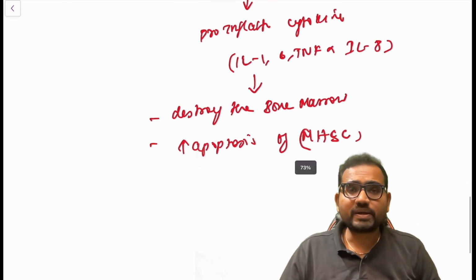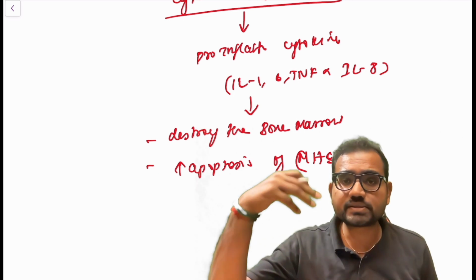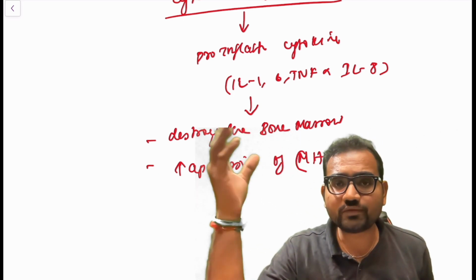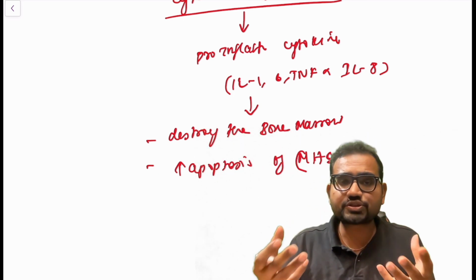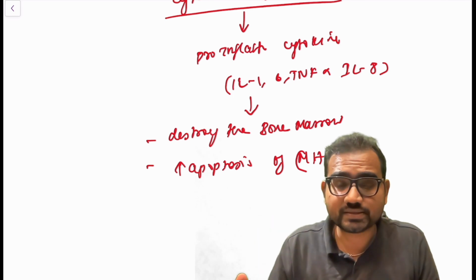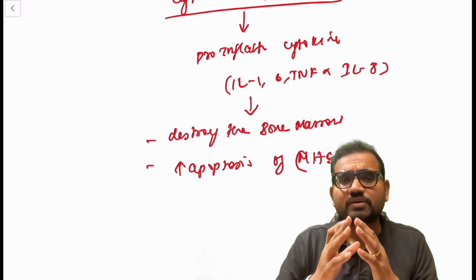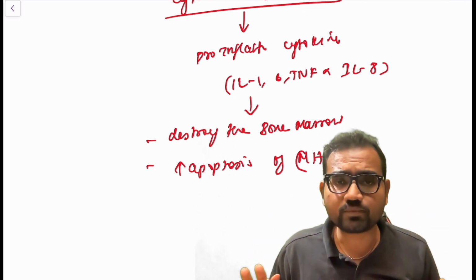Whenever there is an autoimmune disease, it triggers the cytotoxic T lymphocytes. So the pro-inflammatory cytokines are released. There is a destruction of bone marrow and increased apoptosis of these cells, which in turn is going to result in failure of the bone marrow.